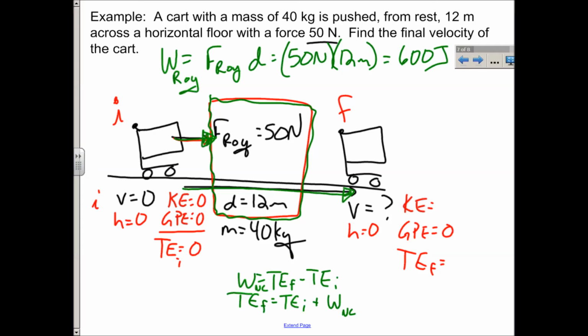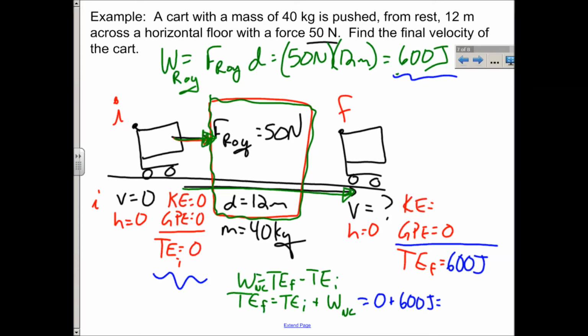So the box started out with no energy, and then Roy did 600 joules of work. So the total energy final is what we started with, 0, plus the 600 joules of work that Roy did. So my total energy final has to be 600 joules, right? Okay, and so now that we know that, we're back to what we were doing in the previous video.